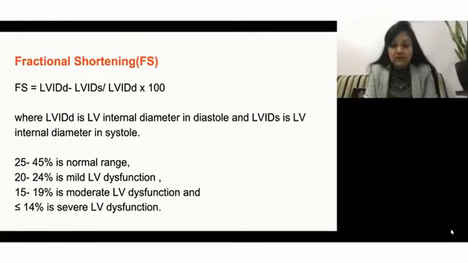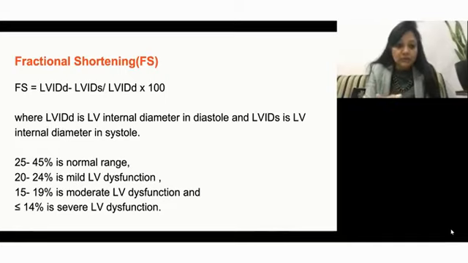And now let us come to other methods, which is the fractional shortening. What is fractional shortening? We just have to see in one plane, only the internal diameter of the LV is seen, and it is taken usually in M mode. You may take it in 2D mode as well, and I will show you both methods. Just remember the formula: LVIDD is in diastole, LVIDS is in systole, and LVIDD minus LVIDS is divided by that in diastole, into 100.